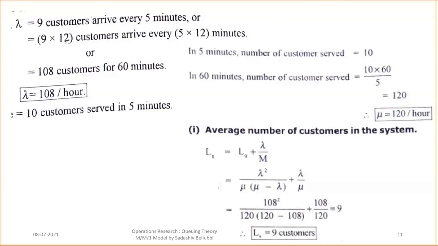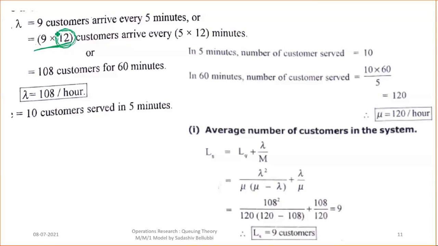So lambda is equal to 9 customers arrive every 5 minutes. It means that for 60 minutes, how many customers arrive? 9 into 12. So how is this 12 coming? 12 numbers of 5 minutes are available in 60 minutes. So how will you understand? Better go for 60 divided by 5. So instead of 12, you can directly take 60 divided by 5. That is a good one.